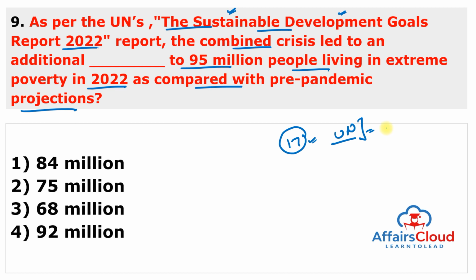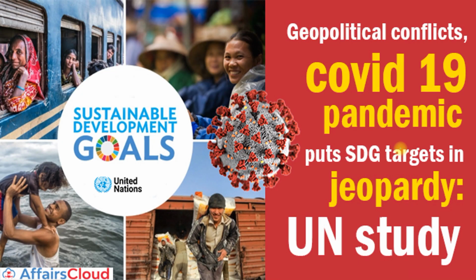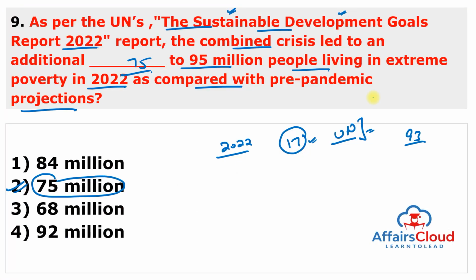And the combined crisis led to an additional 75 million to 95 million people living in extreme poverty in 2022 as compared with the pre-pandemic projection. So the answer of this question is second, 75 million. And even 93 million people worldwide were pushed into extreme poverty in 2020. So geopolitical conflicts and the COVID-19 pandemic put the Sustainable Development Goals targets in jeopardy. It means these goals are very much at risk, and we have to achieve them by the year 2030. But we can't achieve them by 2030 due to the global crisis and COVID-19.